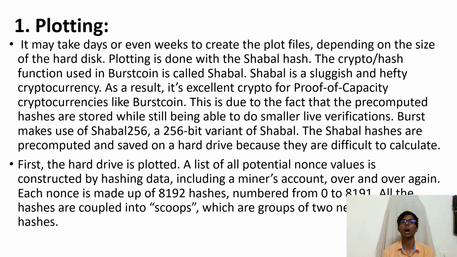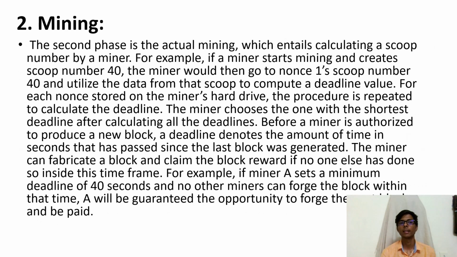So someone with a larger hard disk will be able to store more of these nonces, and nonces are then coupled with each other to form scoops. Each scoop contains two nonces, like nonces 0 and 1 will come together to form scoop number 0. Then scoop 1 will be formed with nonces 2 and 3. And then the real mining comes in. This is the second phase, which is the actual mining.